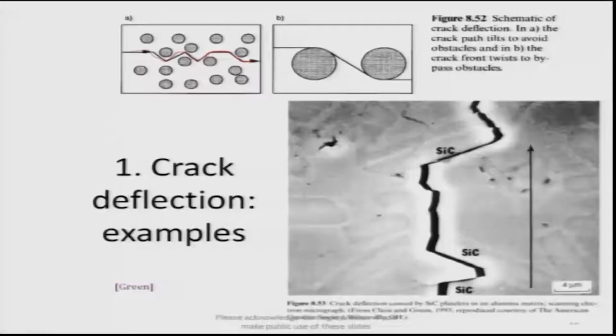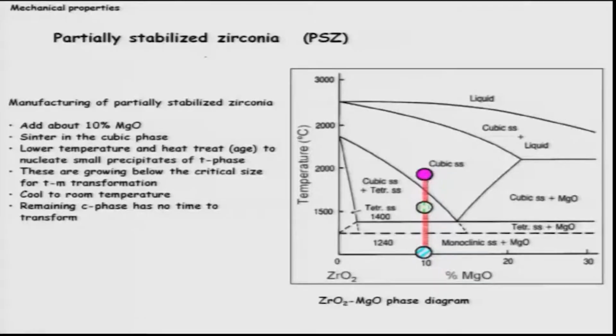But these are all done normally, but what is not done, which is typical of transformation toughening, is this one. Okay. If we can induce transformation and do that. So, just before I go to the next lecture, let me tell you that zirconium oxide has 3 phases, as I told you: cubic, tetragonal and monoclinic.